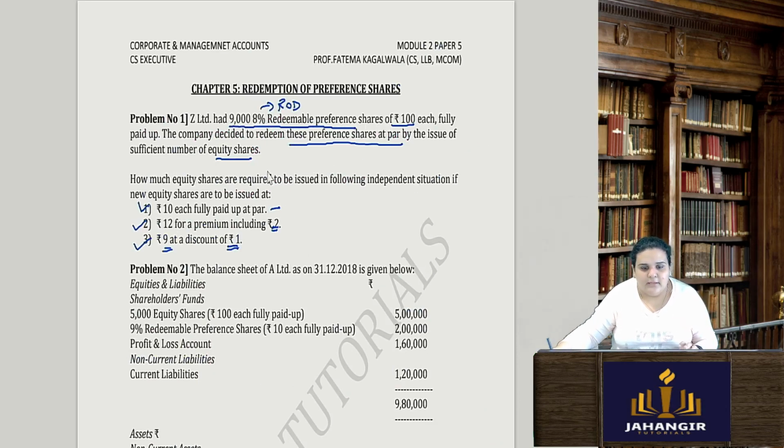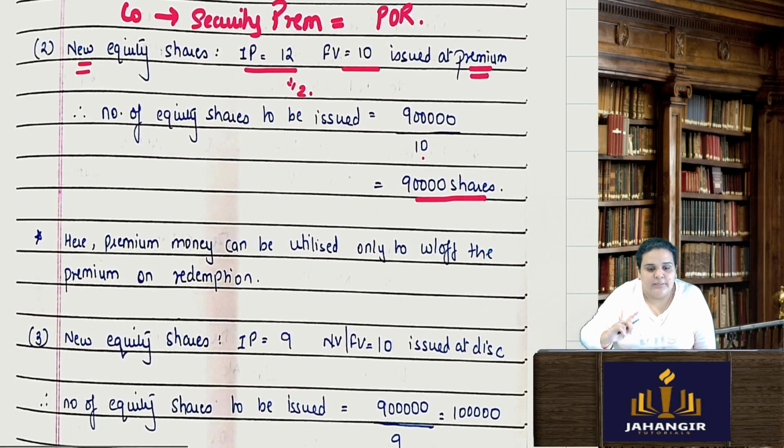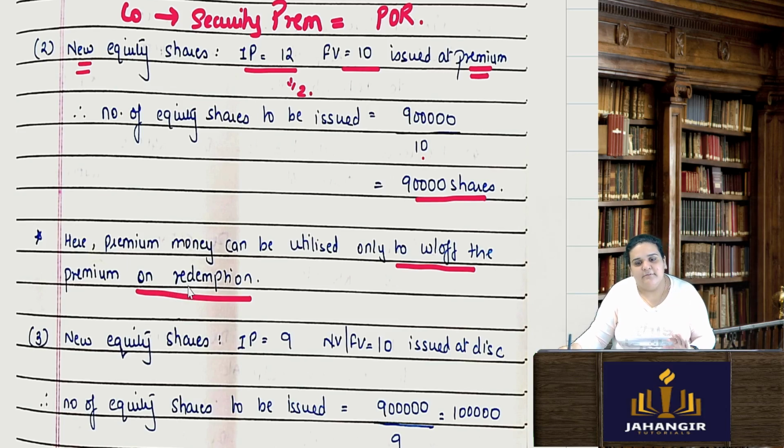Okay, 9,000, 8% redeemable preference shares, they are to be redeemed at par. So I don't require any premium on redemption. So 9 lakhs divided by 10, 90,000 shares again. Alright. See, I have written a note over here. Your premium money can be utilized only to write off the premium on redemption. In this sum, we do not have premium on redemption. No problem. But to find the number of shares, I will take the amount divided by face value.